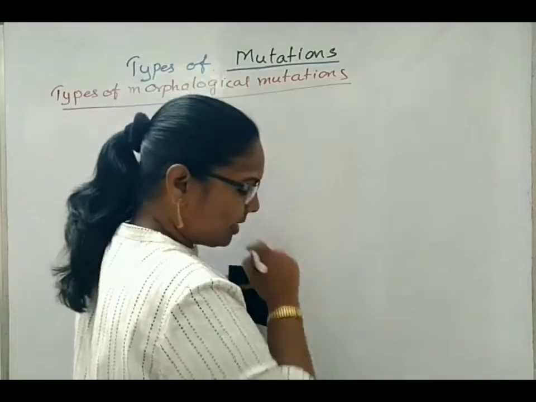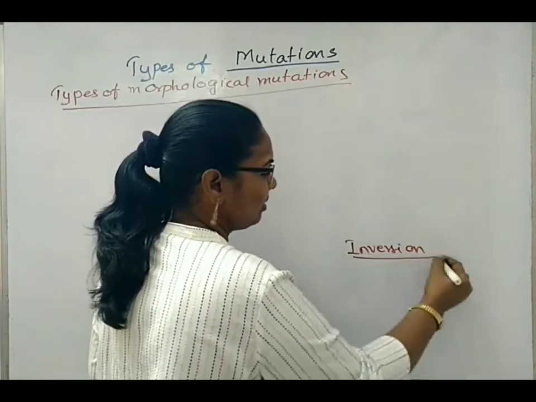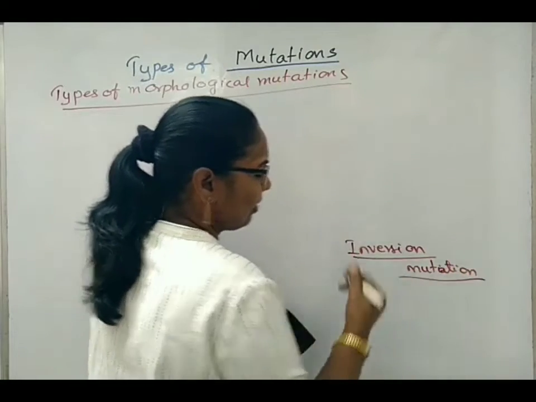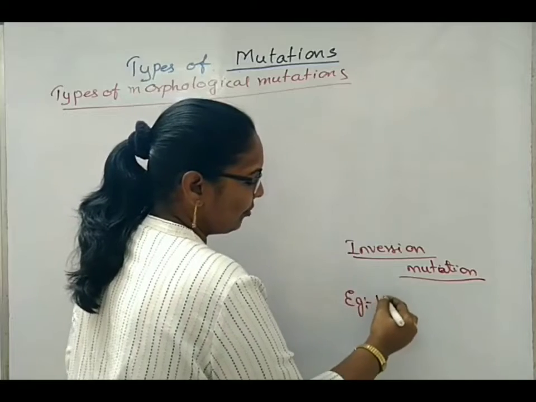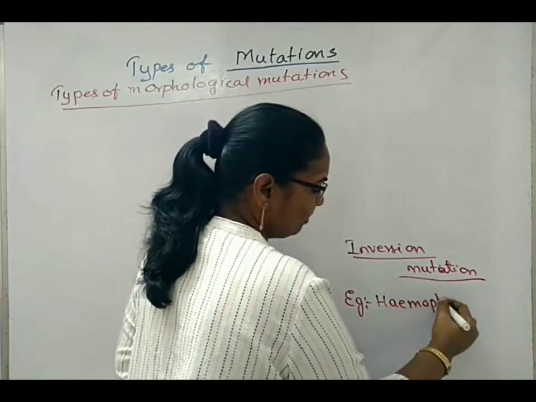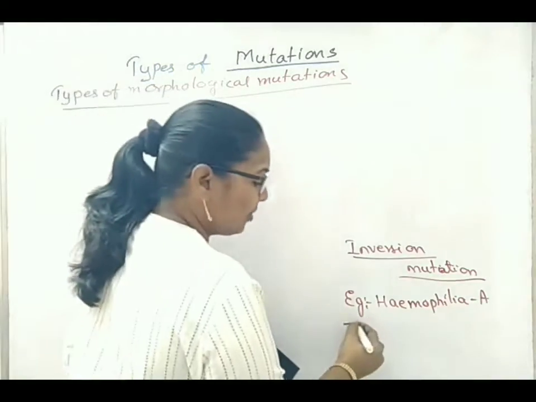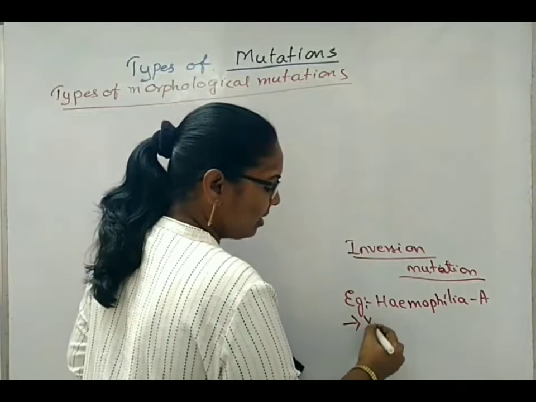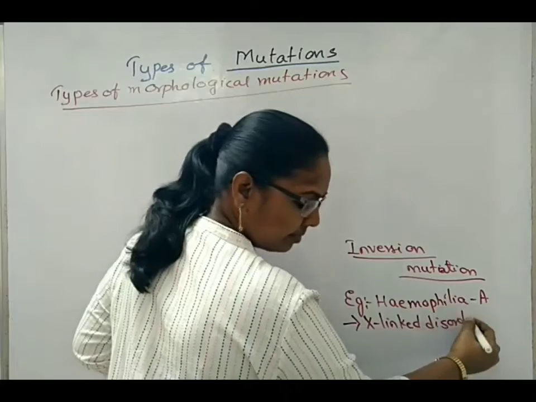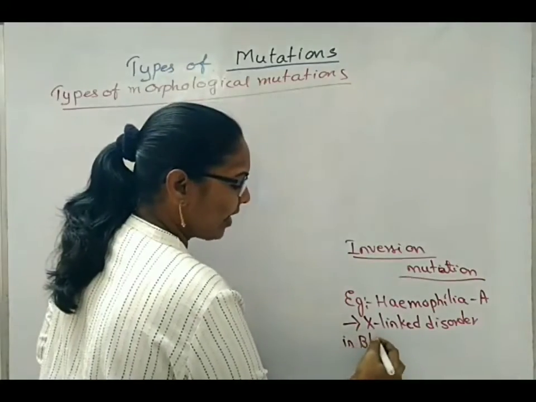Now, I did not tell you an example under inversion type of mutations. Let's take one example of inversion mutation. One example is hemophilia A type of disorder. This type of disorder is considered an X-linked disorder involving blood clotting factor 8.